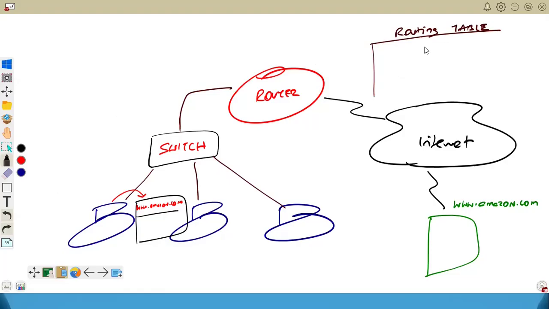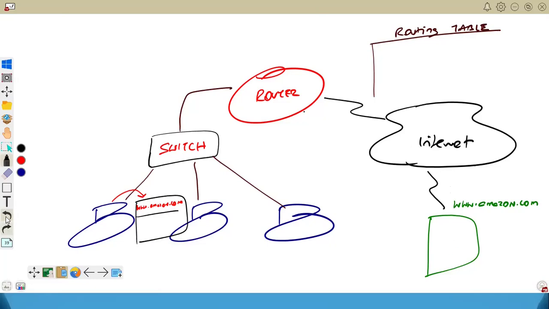The way Google Maps shows you the best path, this path has a lot of congestion, this path is good, similarly the routing table helps the router find the best path. According to the routing table, the router understands how it can reach the Amazon server. There can be multiple paths, but the routing table helps the router find the best path. Then, using the routing table, the router forwards the packet and it reaches the Amazon server.